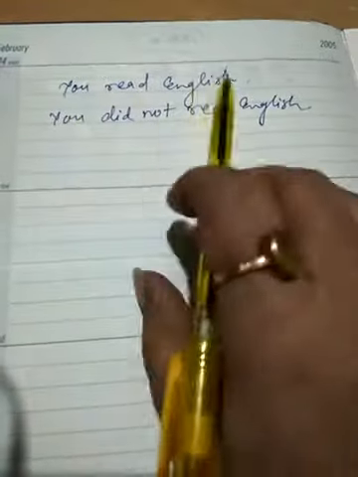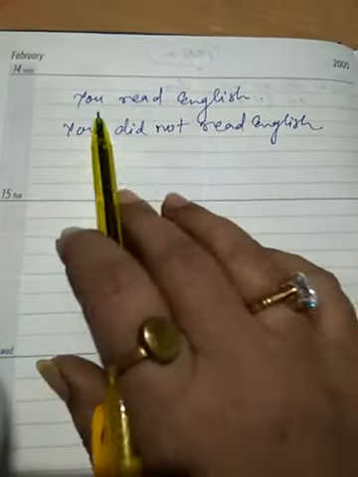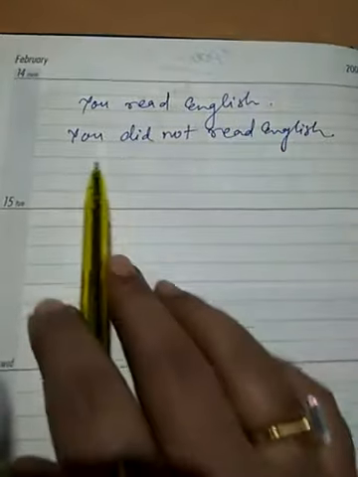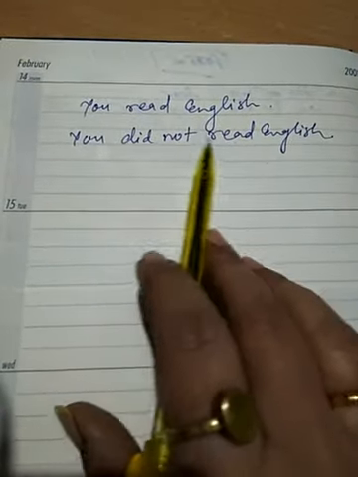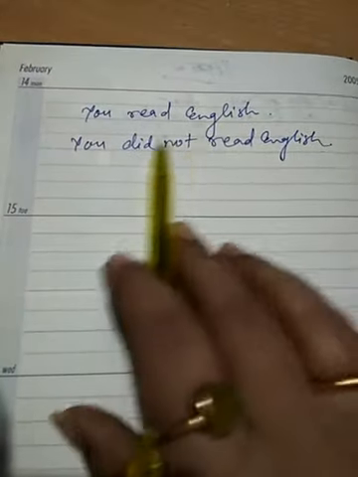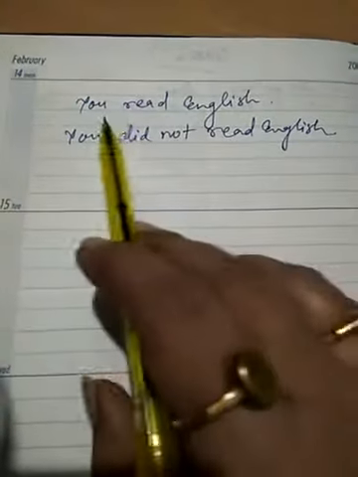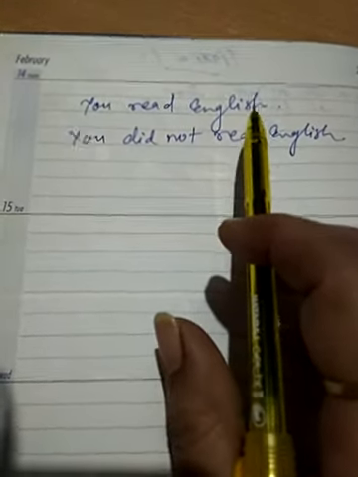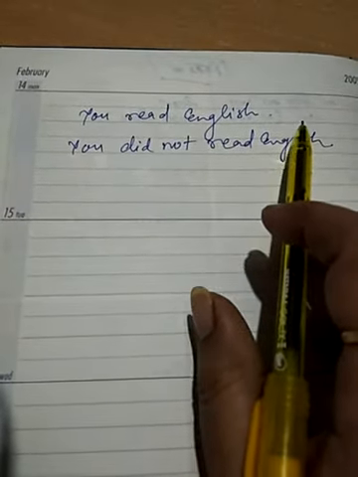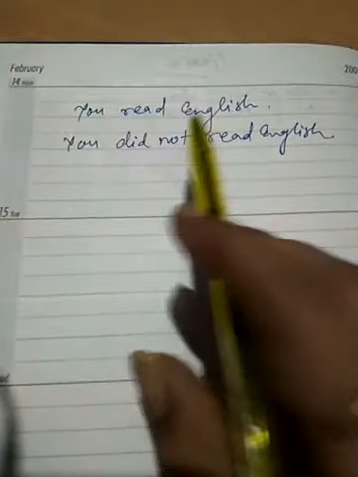The first statement, you read English. What is the meaning of that? तुम इंग्लिश पढ़ते हो. This is the statement. And the second one, you did not read English, is the negative sentence. This is the positive and this is the negative sentence. When anybody says you read English, तुम पढ़ते हो ना, what is the meaning of that? That means they want confirmation: पढ़ते हो कि नहीं पढ़ते हो.